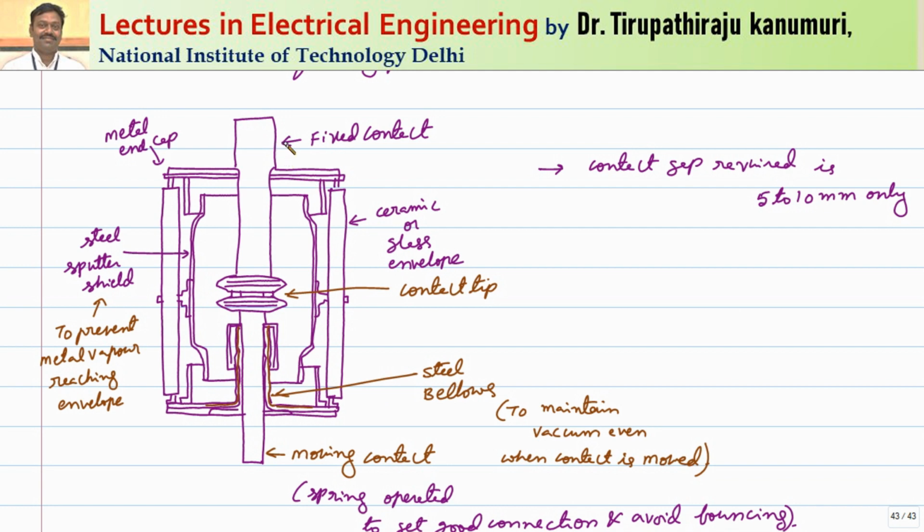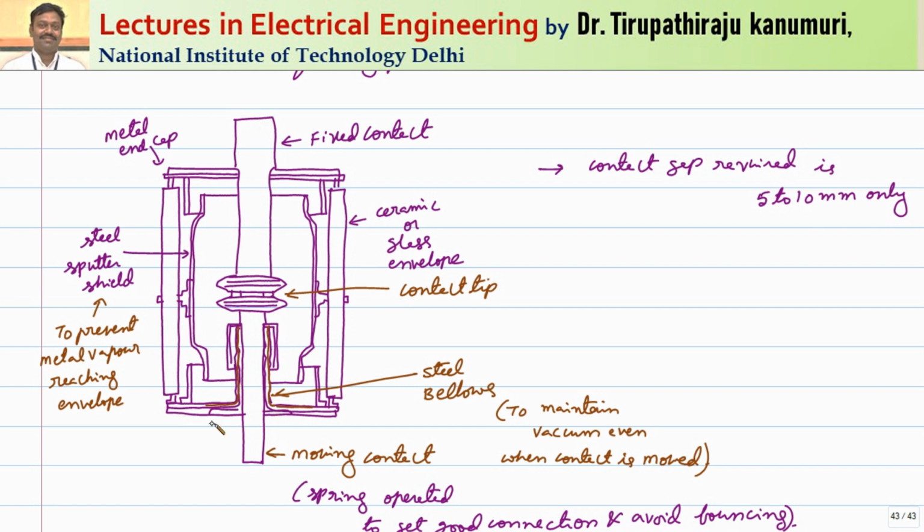Let us see the construction of the vacuum circuit breaker. This vacuum circuit breaker will have two contacts, one fixed contact and one moving contact, and there will be a contact tip. The material of the contact tip, I told you, will be a combination of two materials. Generally this fixed contact will be attached to the metallic end cap, which will come as a single design only to provide the proper value of vacuum, because the air should not escape through this and the vacuum should not be lost.